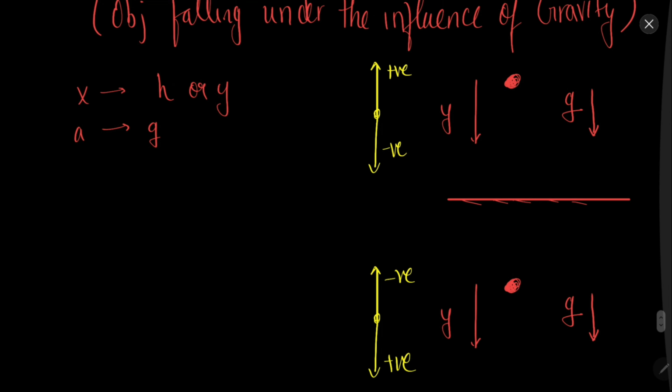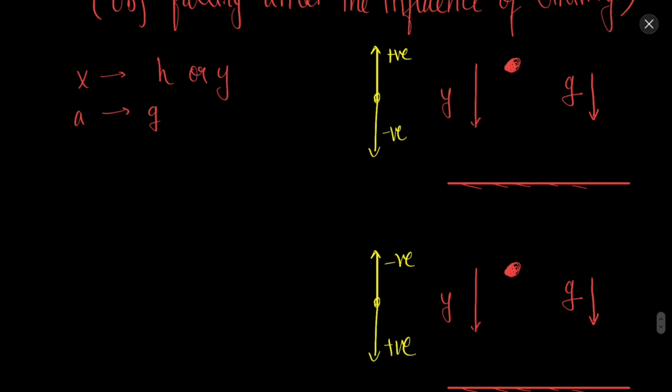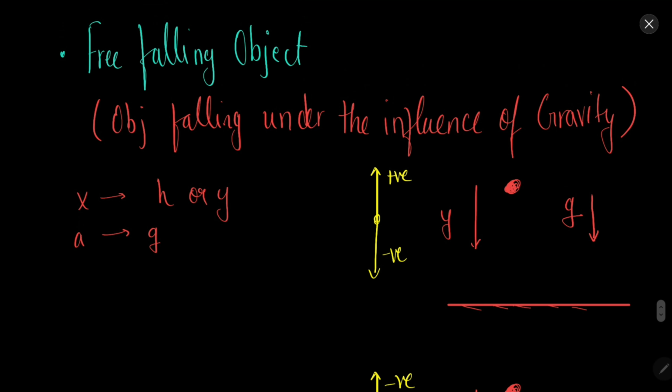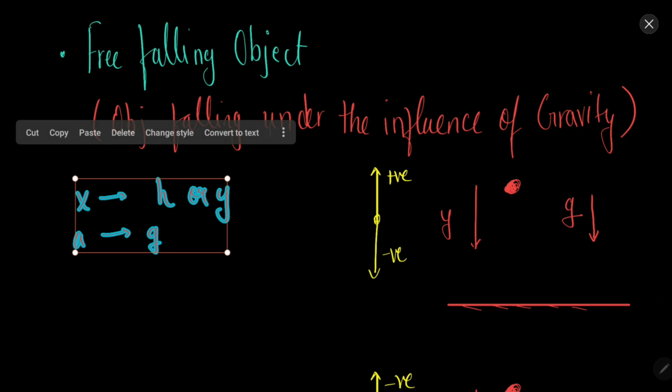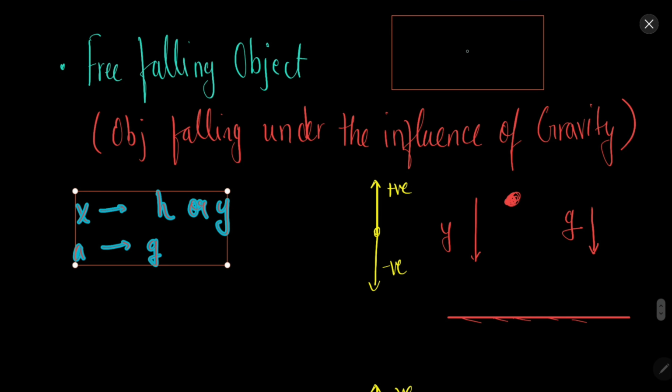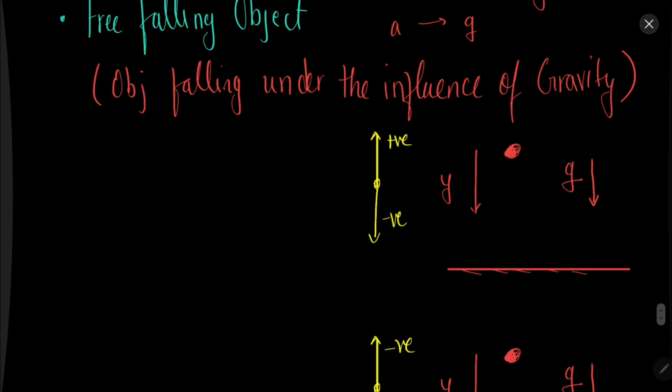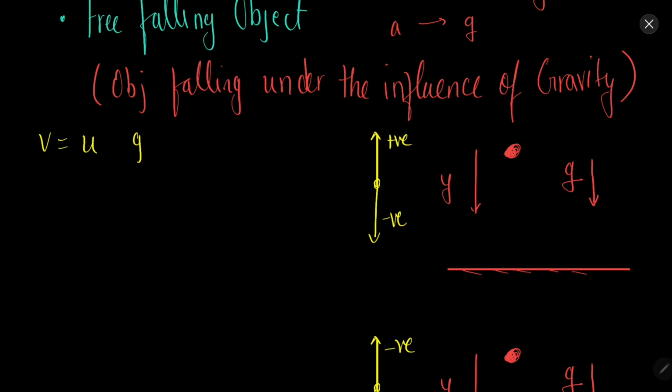In this case, if you consider that when the object is moving up I will take the sign to be positive, then what will be the equations of motion? Can you tell me? The first equation will be v equal to u minus gt. Why minus?